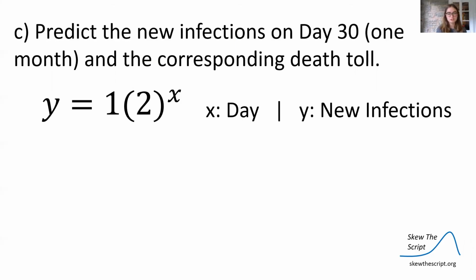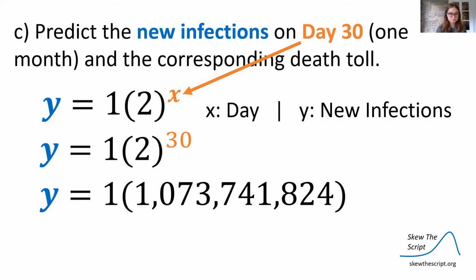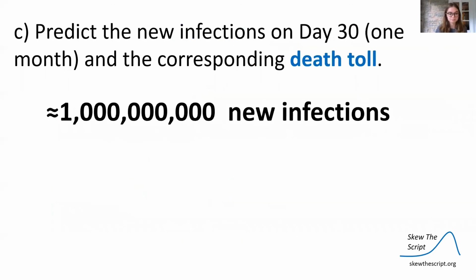Predict the number of new infections on day 30, 1 month into the pandemic, and the corresponding death toll. So using our equation, y is equal to 1 times 2 to the x, we're going to plug in 30 for x, 30 days. So y is equal to 1 times 2 to the 30th power. 2 to the 30th power is this huge number, 1,073,741,824. So 30 days into the pandemic, a little more than 1 billion new infections per day.